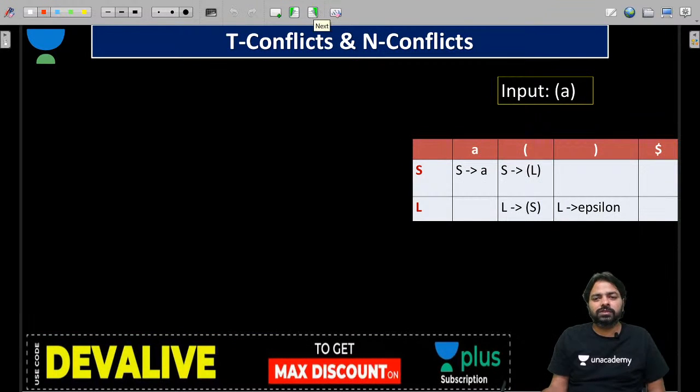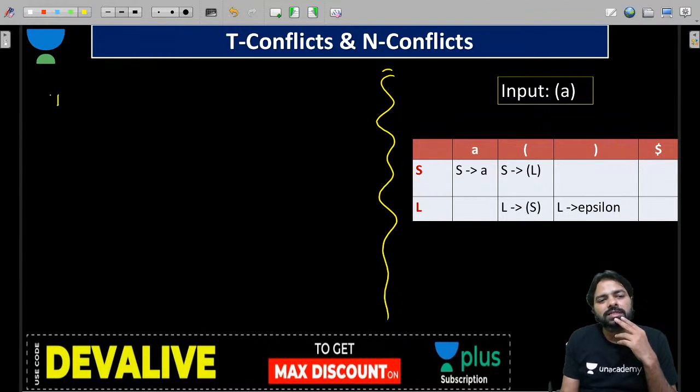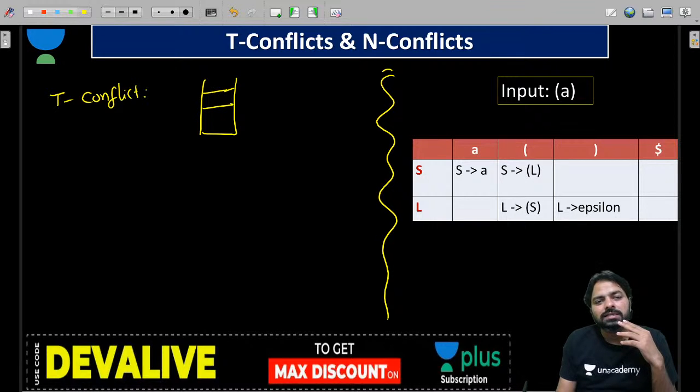Then there are two kinds of conflicts: T conflicts and N conflicts, guys. Let me take some other example to understand what a T conflict is. A T conflict is when on the top of the stack you have some terminal, like a token, and on the input also we have some terminal.